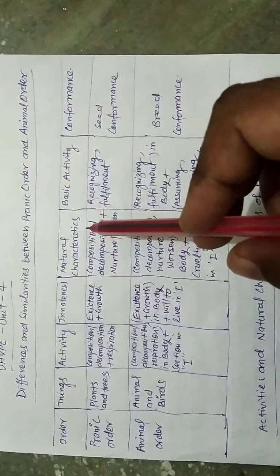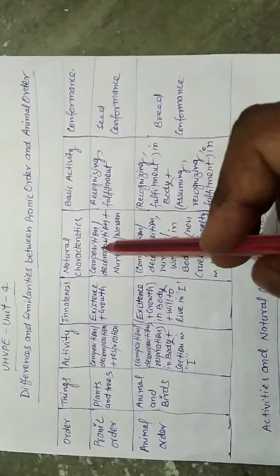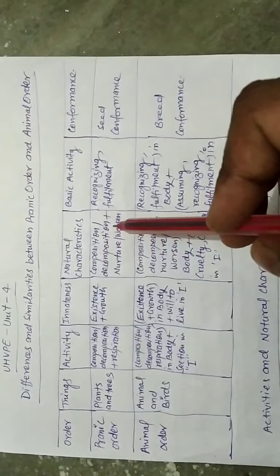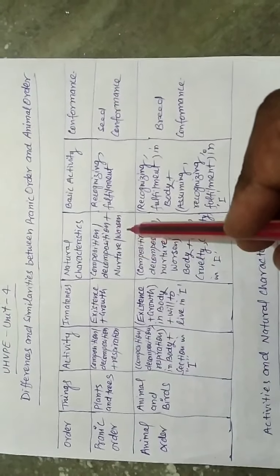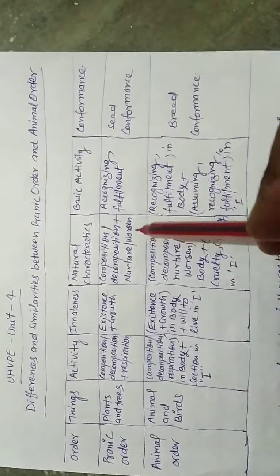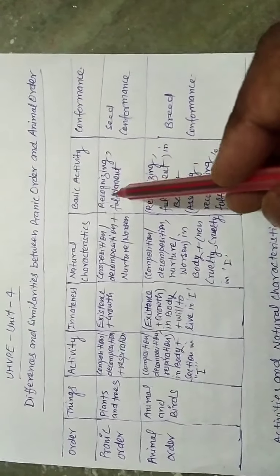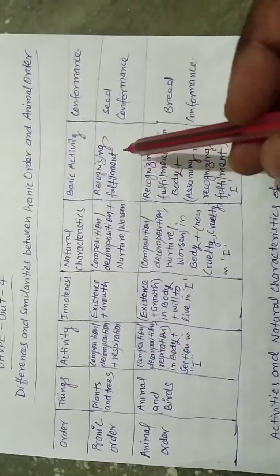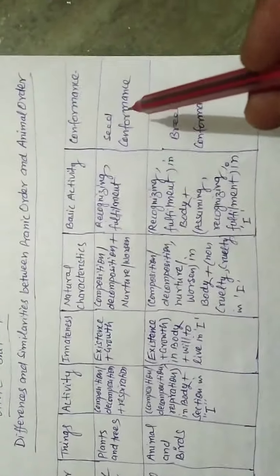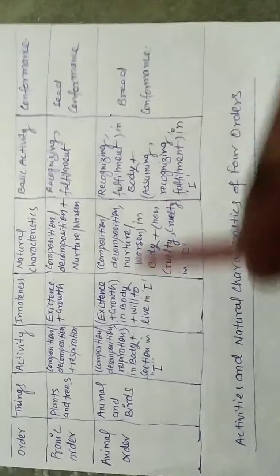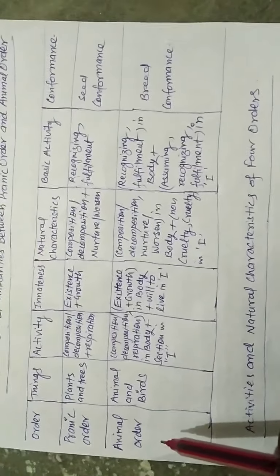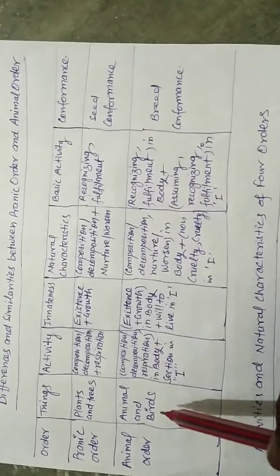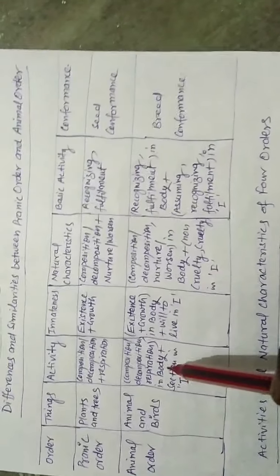Natural characteristics or swabhav: composition or decomposition and nurture or worsen. Basic activity, recognizing and fulfillment. Conformance is seed conformance.